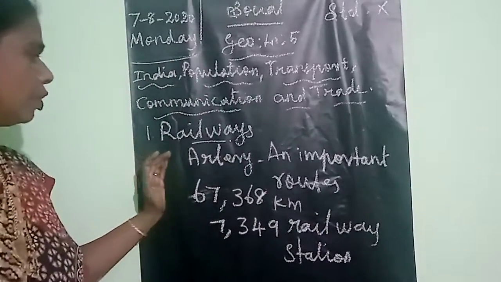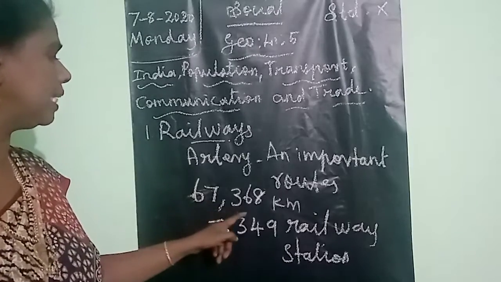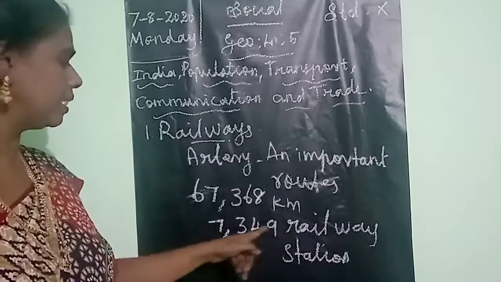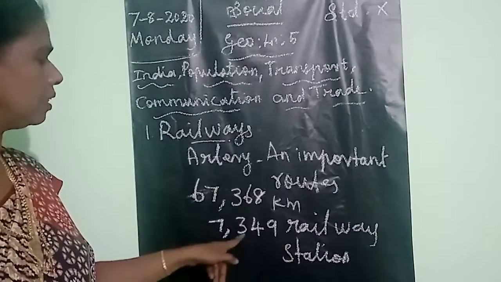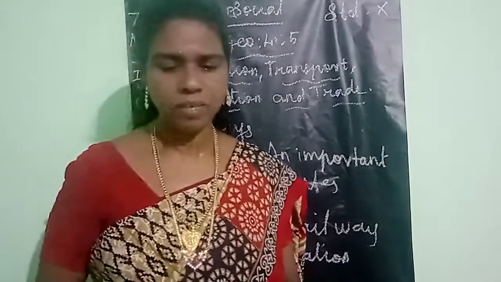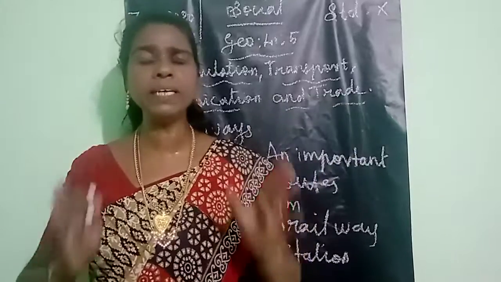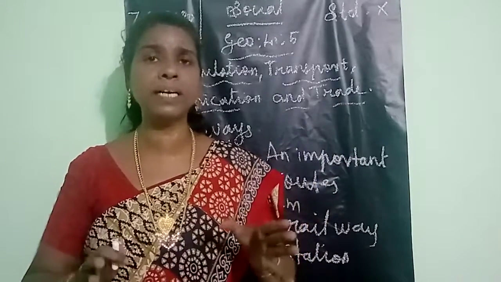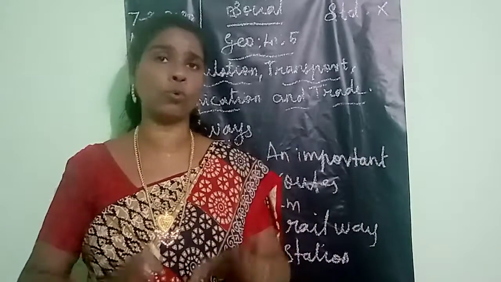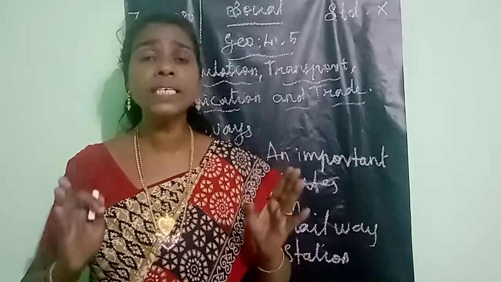In India, the total length of railway lines is 67,368 kilometers, and there are 7,349 railway stations. Then the railways are divided into some zones. That means in India the railways are divided into 17 zones.